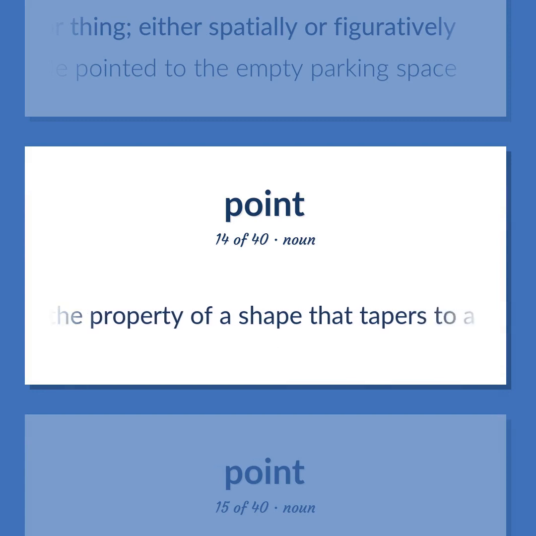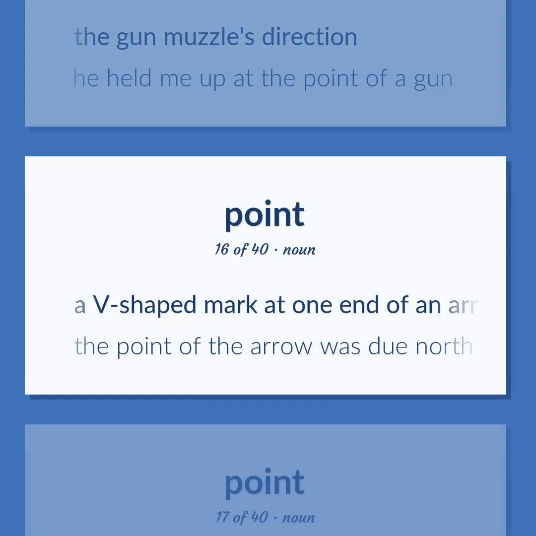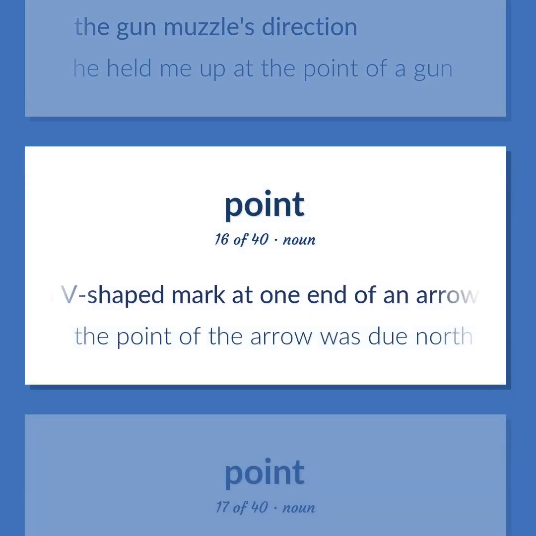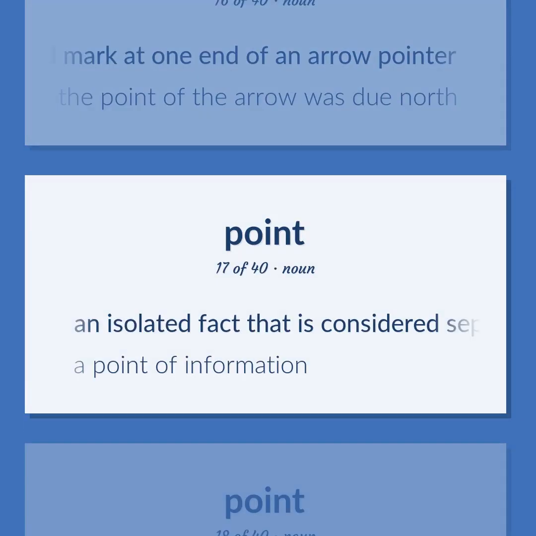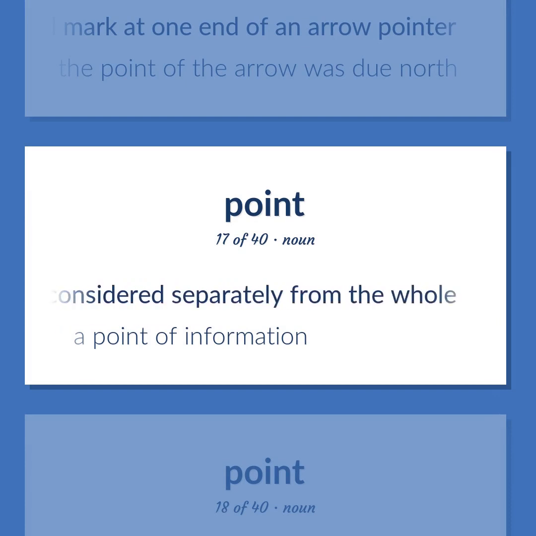The property of a shape that tapers to a sharp tip. The gun muzzle's direction. He held me up at the point of a gun. A V-shaped mark at one end of an arrow pointer. The point of the arrow was due north. An isolated fact that is considered separately from the whole. A point of information.